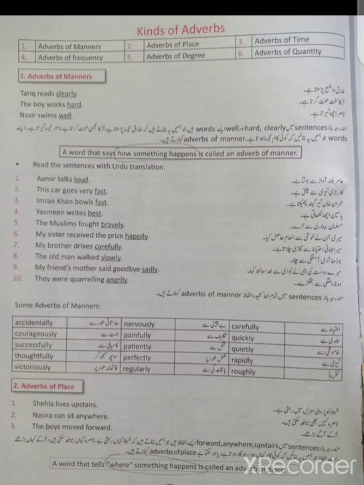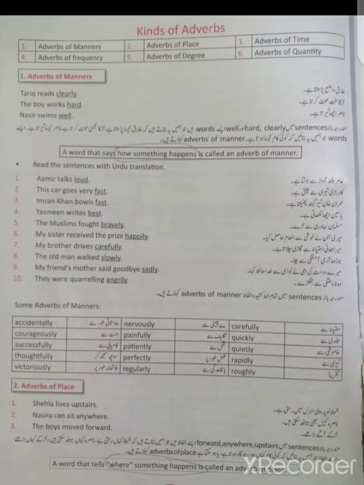There are then some examples of adverbs of manner like accidentally, courageously, successfully, thoughtfully. Read it. Okay, then the second type is adverbs of place. It will tell where something happens, कि कोई चीज़ कहाँ हो रही है, ये एडवर्ब बताएगा. For example, Shaila lives upstairs. Nasya can sit anywhere. The boys moved forward.